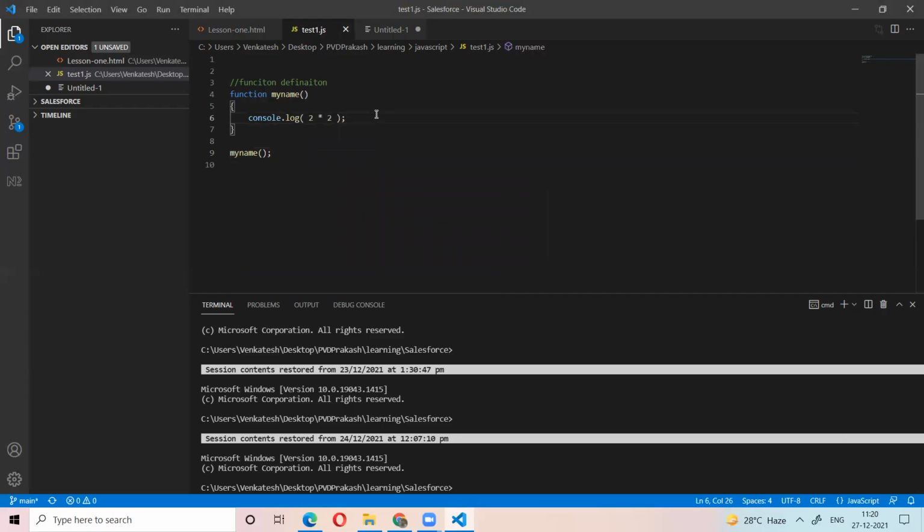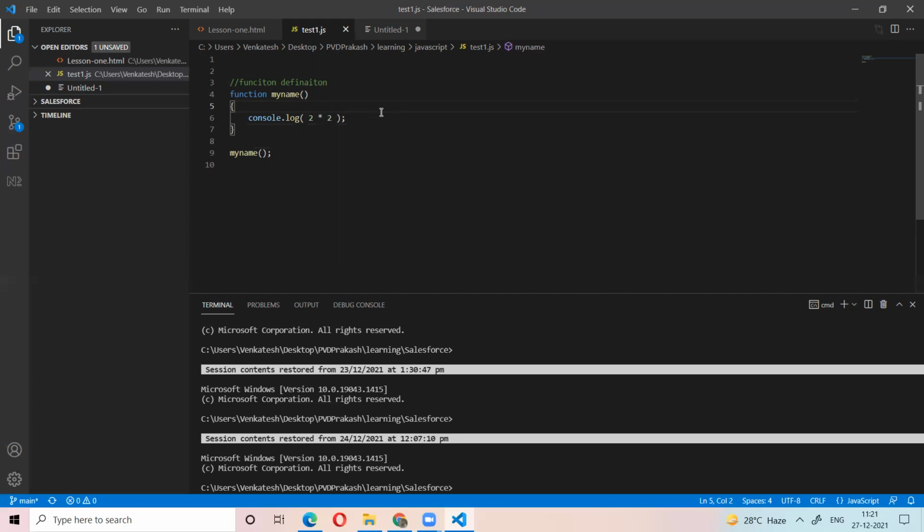Now, for example, you have a worker and you give one work to that worker: go to the shop and bring the vegetables. Then the worker will finish that work.